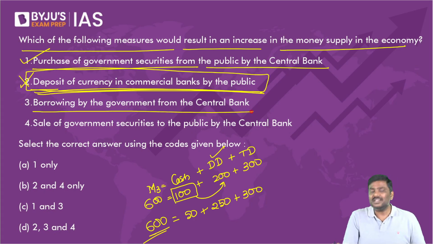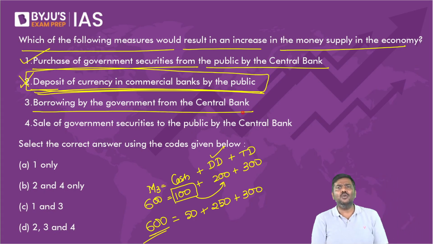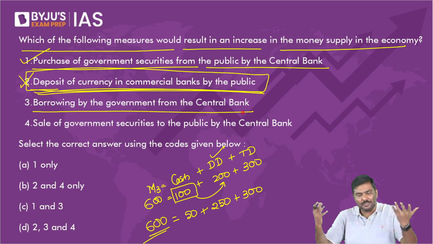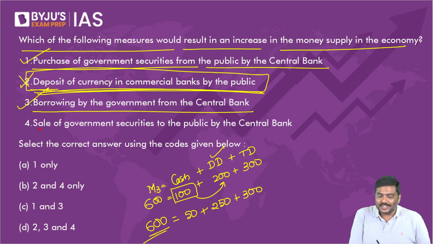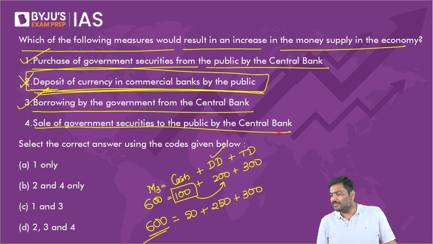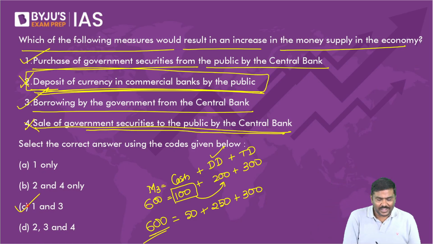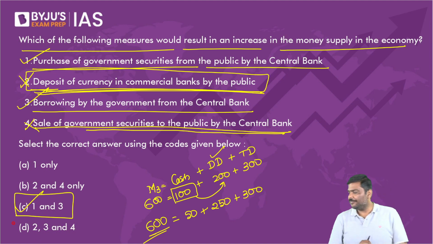Borrowing by the government from the central bank. If the central bank gives a loan to the central government, will that increase money supply in the economy? Think of it. If RBI gives a loan to the central government, will it increase money supply? The answer is simply yes. Government has more money means the overall economy now has more money. So the third one is also correct. Sale of government securities to the public by the central bank is exactly the opposite. It will reduce money supply. The fourth one is wrong. So 1 and 3 are correct. The right option will be option C here.